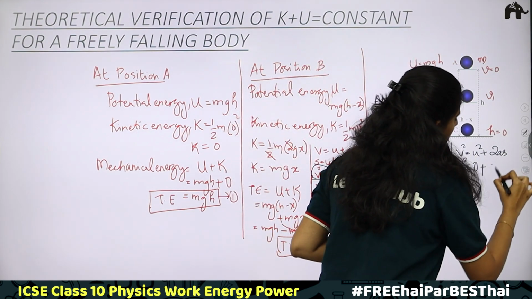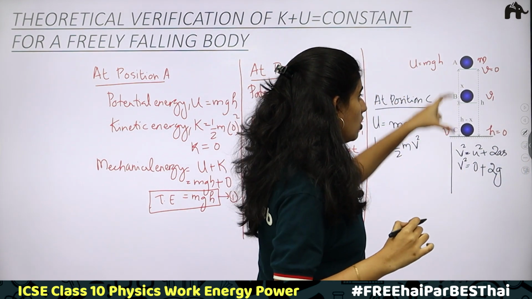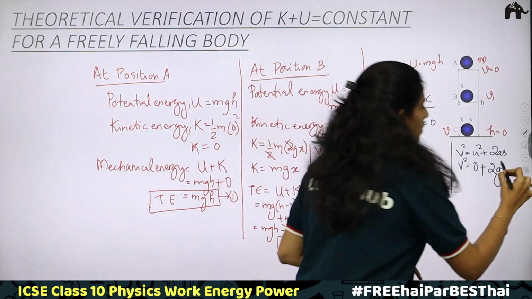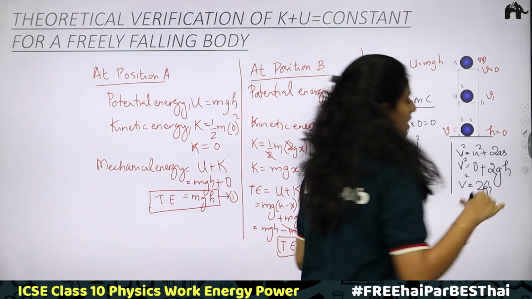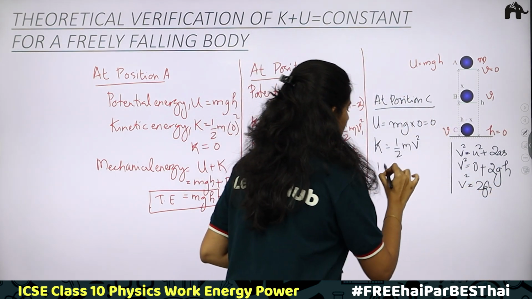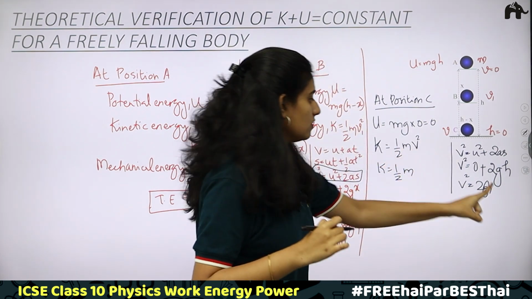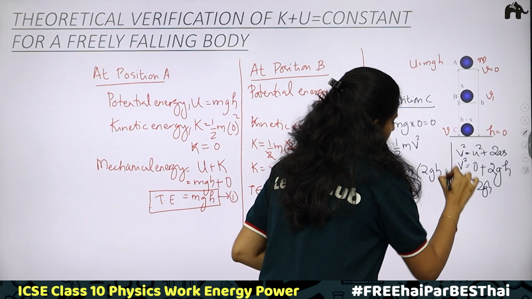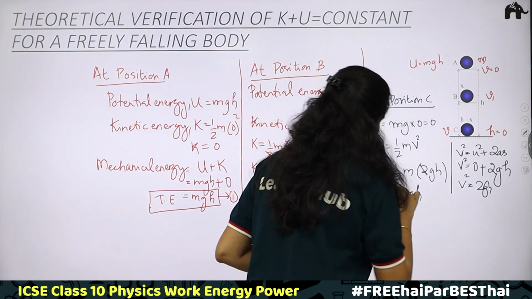Zero plus 2 times acceleration due to gravity and the total distance traveled, or total displacement. Here the total displacement is h: 2gh. Therefore, we get v square is equal to 2gh. Now substituting K is equal to half m v square, in place of v square we put 2gh. The 2 gets cancelled, so again mgh is the kinetic energy.